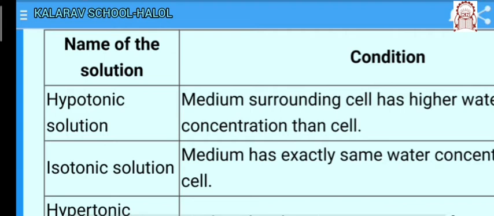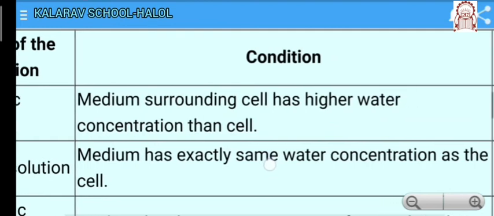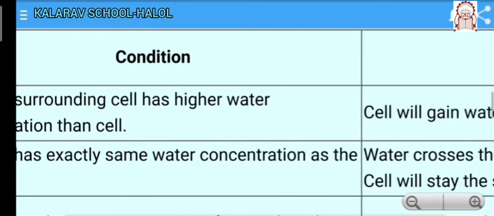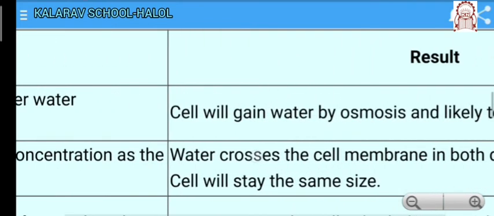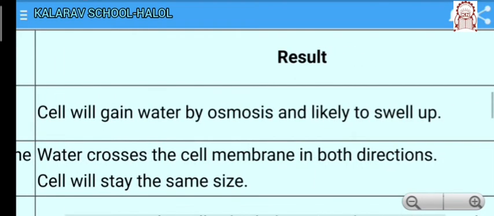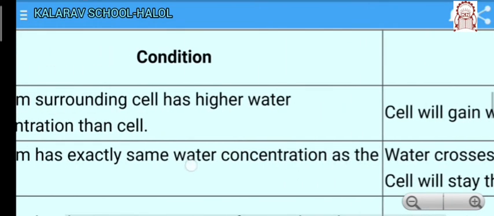This is called a hypotonic solution. In this process the cell is likely to swell up. So, the cell will gain water by osmosis and is likely to swell up.